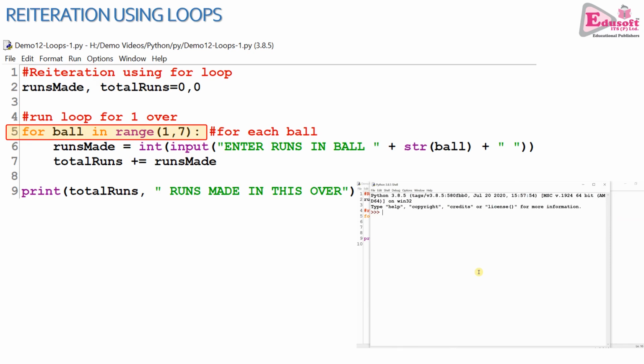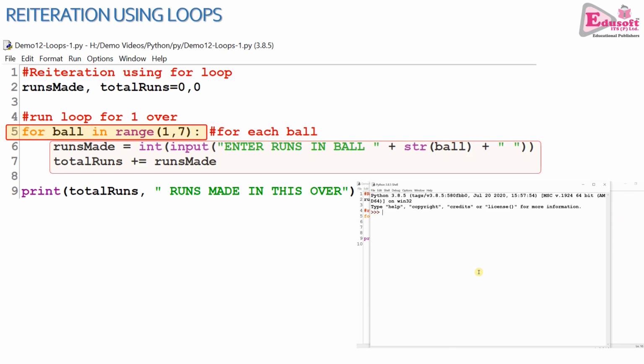If you see, line number 5 is using the keyword for. For is the keyword which is used to implement loops. This is one way to implement loops in Python. Then you see lines 6 and 7. These are the part of loop itself.